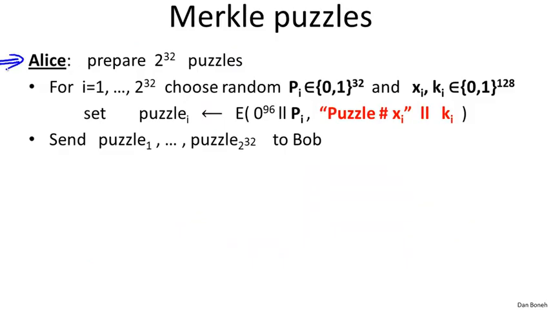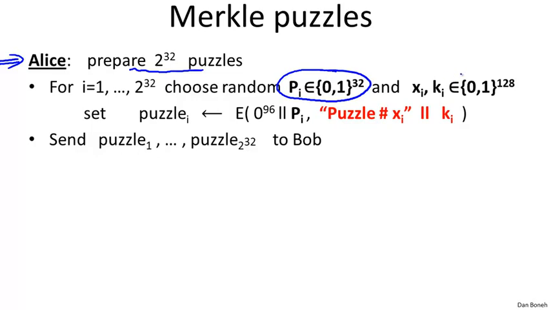The way this is going to work is as follows. Alice is going to start by generating a large number of puzzles. In particular, she's going to generate 2 to the 32 different puzzles. Each of these puzzles, the way she generates it is as follows. She'll choose a 32-bit random puzzle P_i. She does this for i equals 1 to 2 to the 32.